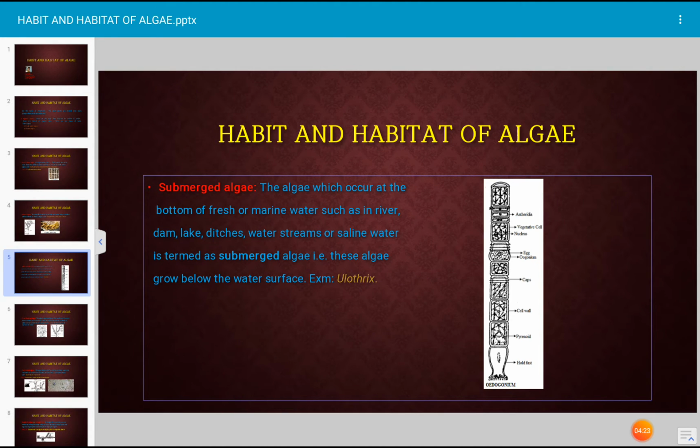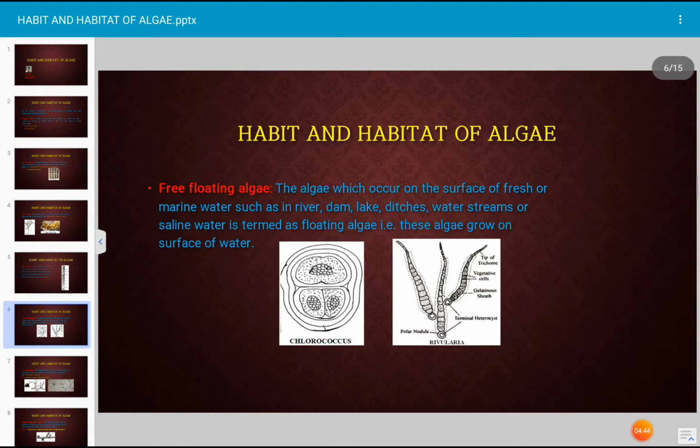That substratum may be a stone in the water, or any large rocky area, or any large stone, wood, anything below the water surface to which the algae attach. The algae which is present below the water surface is described as submerged algae.